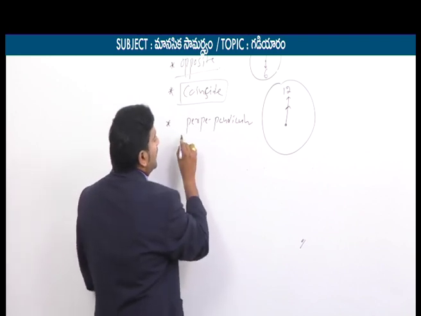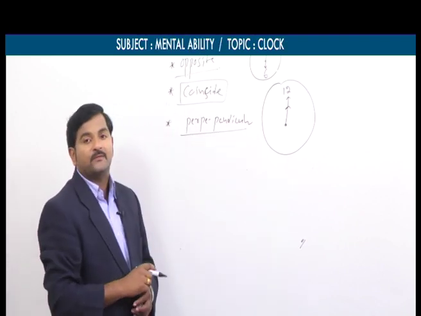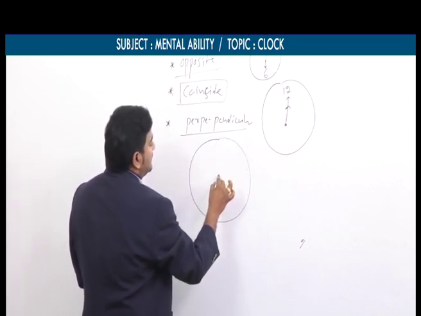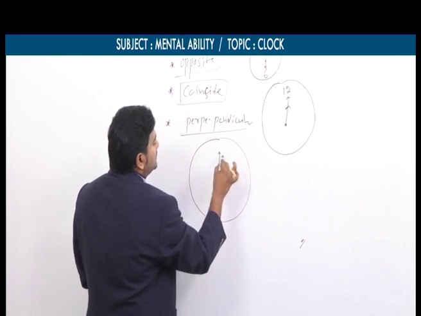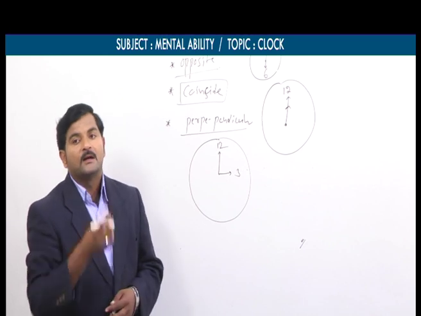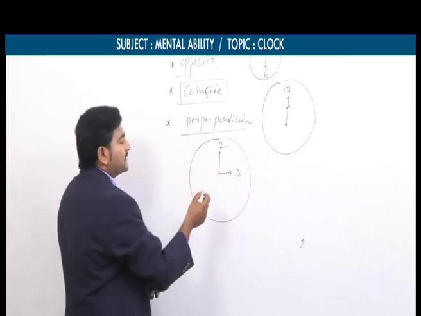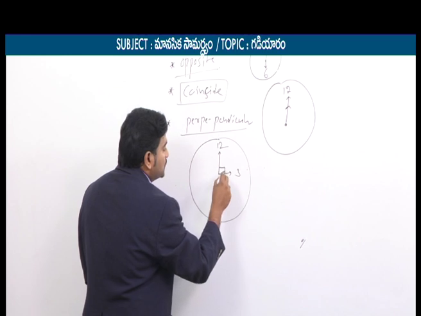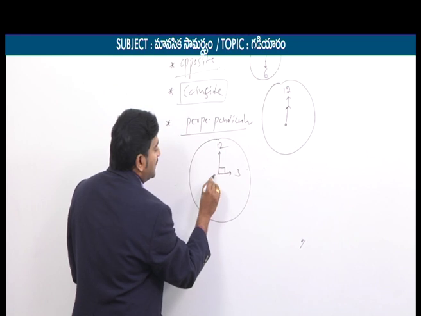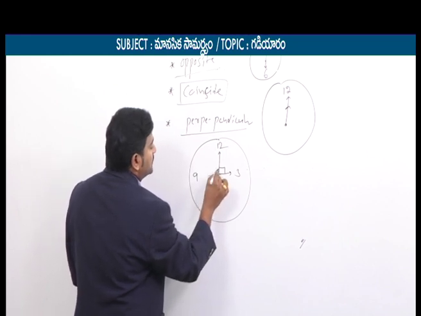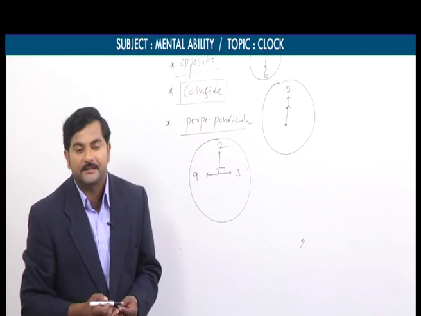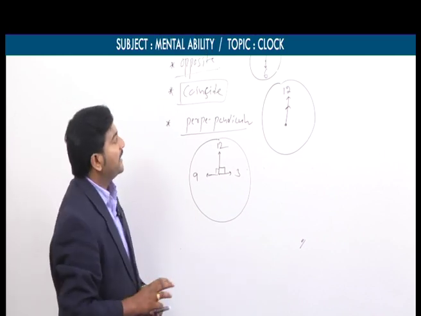Similarly, if you talk about the perpendicular part, we will take this also by discussing a small diagram. Let's say now the time is exactly either 3 o'clock or 9 o'clock. At 3 o'clock, the angle between these two hands is equal to 90 degrees. Or instead of 3 o'clock, we can take 9 o'clock also. At 9 o'clock also, the angle between these two hands is 90 degrees. So these are the three more important points in the clock topic.